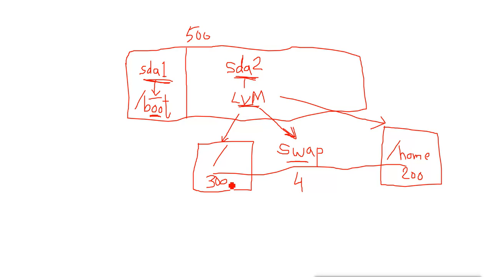Now what happens if this space is full? The space of this LVM is full and you need more space. Because it is LVM, you can increase it, and you can increase it very easily. That is why it uses LVM when you select automatic partitioning, so that if you want to change the size of your partitions for /, swap or home, you can do it easily.